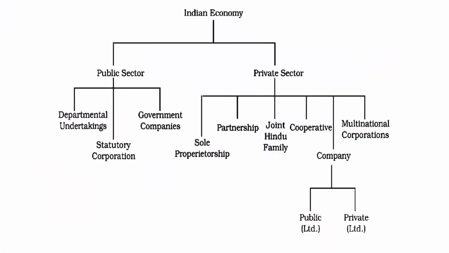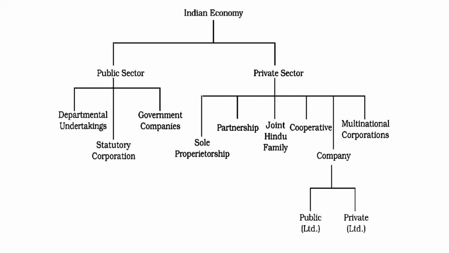Moving on to the whole bird's-eye view of this chapter, that is the Indian economy. This slide tells you what we are going to discuss today. First of all, we have two types, private sector and public sector. In the private sector, on the right hand side, we have sole proprietor, partnership, joint Hindu family, cooperative society and company. These are all discussed in the last chapter, so make sure you watch the last chapter first and come back to this chapter. But now in the private sector we'll discuss only one thing, that is multinational corporation. That's the only thing we'll discuss in the private sector, and that too in coming videos, not in this video. And here we'll discuss public sector.